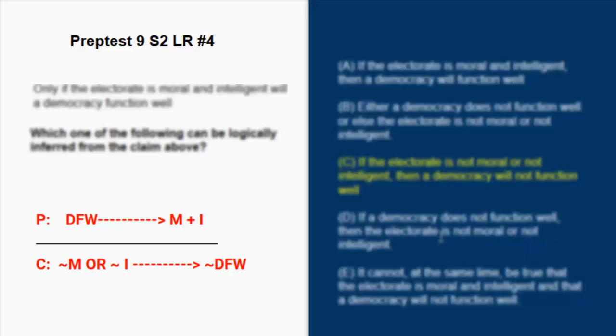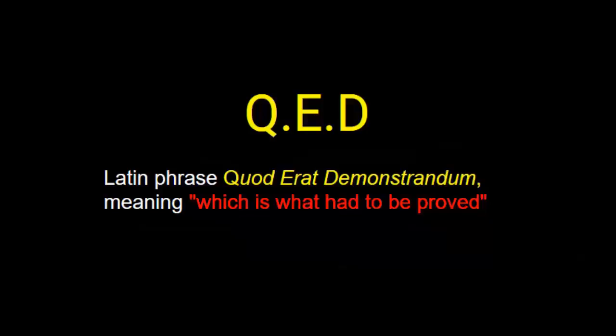All right, let's take a look at E. It cannot at the same time be true that the electorate is moral and intelligent and democracy will function well. So here, they're basically saying that all of this cannot be true, and that's not what we have here at all. So E is also incorrect. So the credited answer is C, QED. That means we basically proved this whole entire statement. QED stands for that which must be proved, and that's what we did.